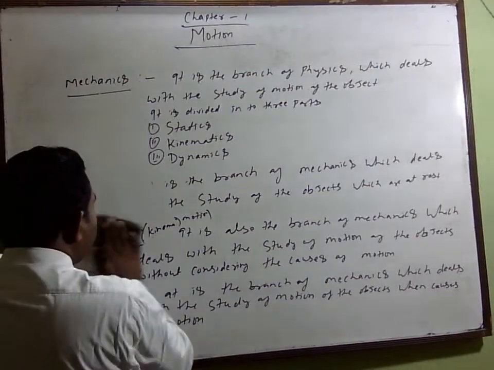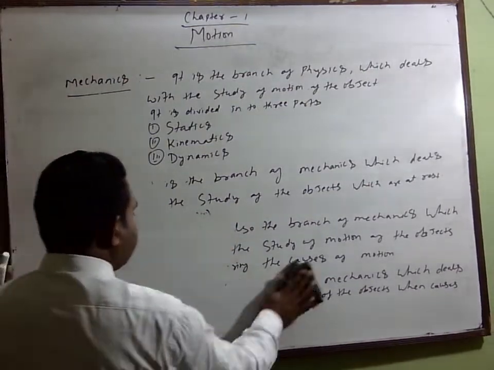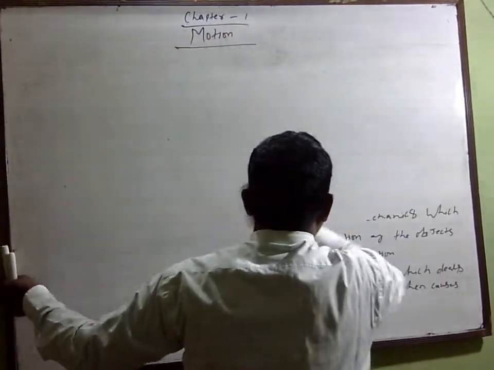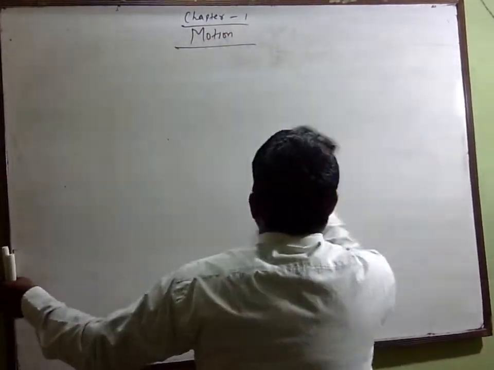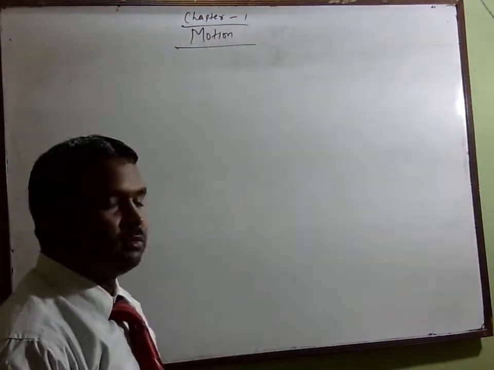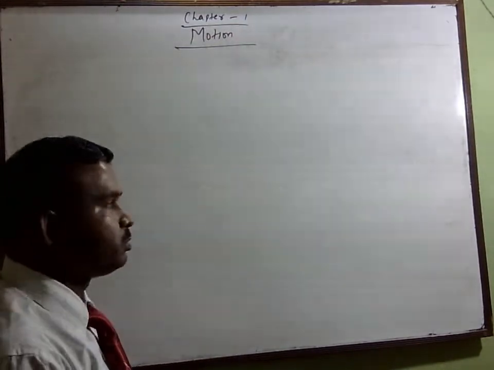Now we will write motion. Motion means when an object covers some distance or displacement with respect to time.